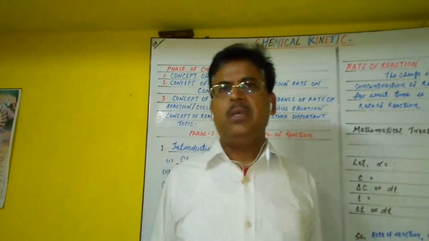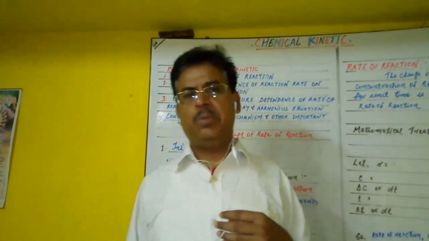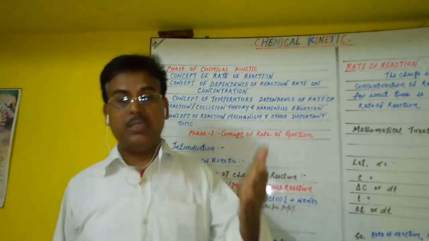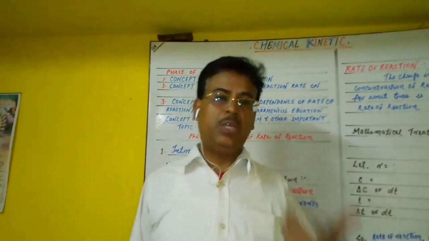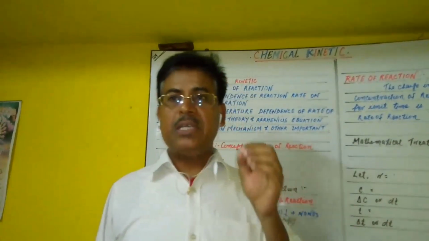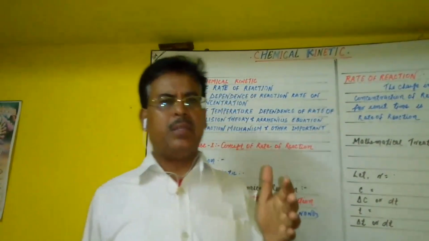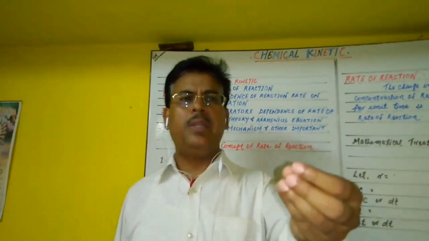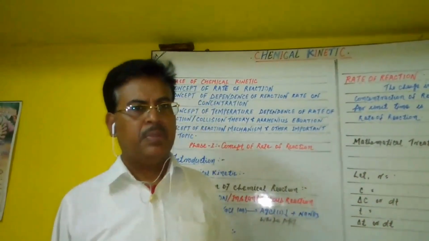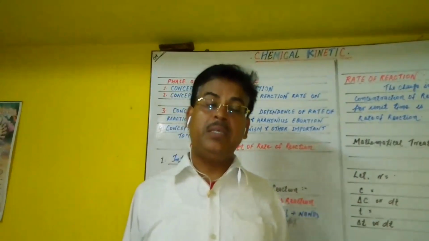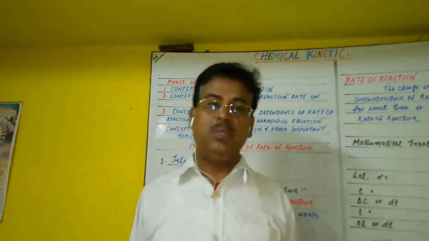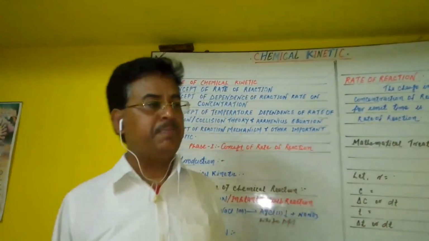Now we have given various definitions about the rate of reaction. We already gave two definitions, but now we give another. Firstly, we can say that the decrease in concentration of reactant per unit time is also called the rate of any chemical reaction. In another way, we can say that the increase in concentration of product per unit time is known as the rate of reaction.